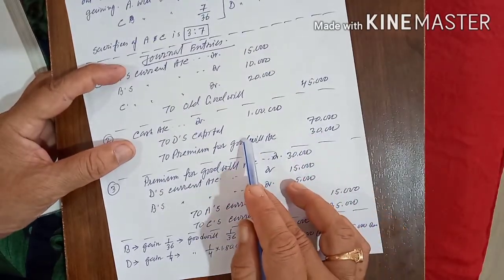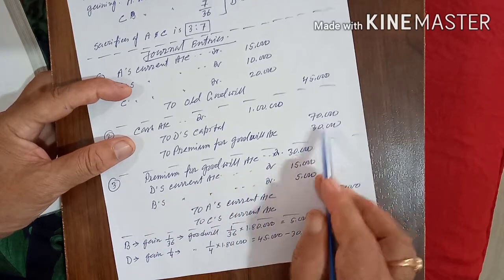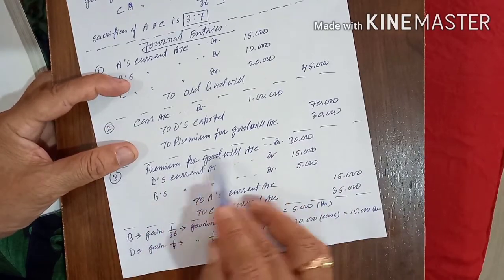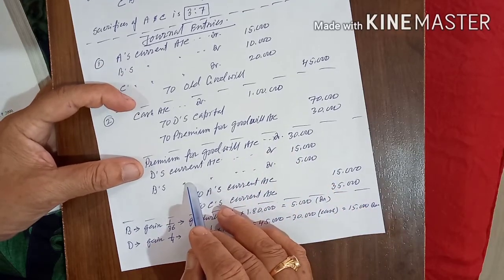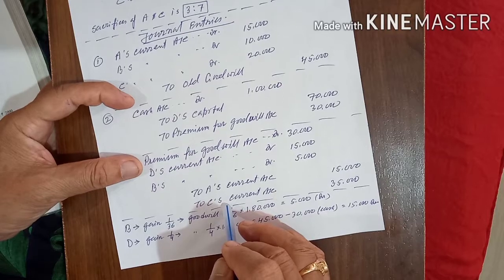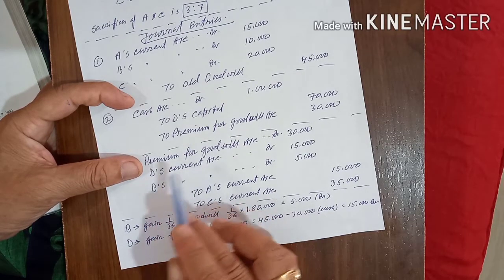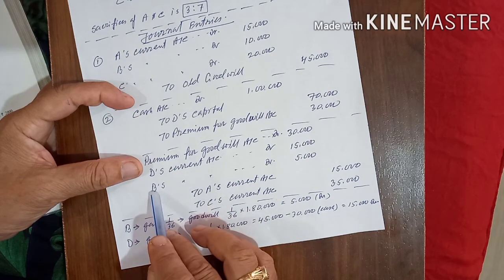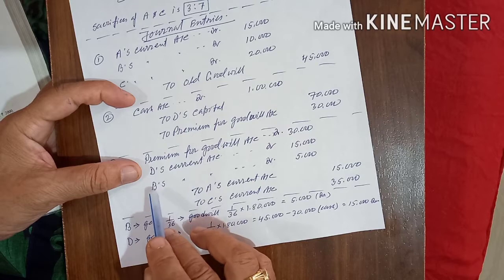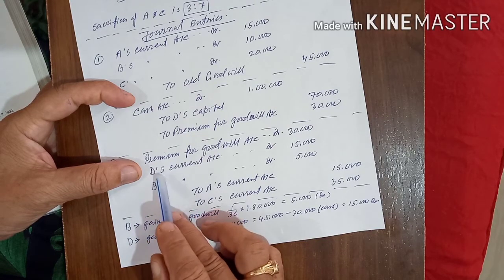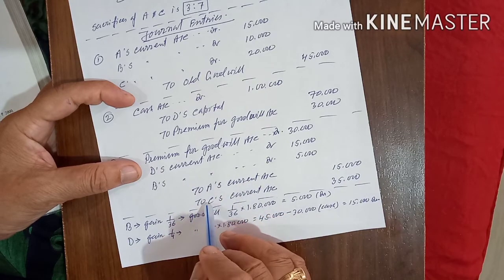Now premium for goodwill is credited. Next entry: premium for goodwill account will be debited with the same amount. Who is gaining, their capital account will be debited; who is sacrificing, their capital account will be credited. Of course D is gaining, and at the same time B also is gaining, though he is an old partner. So D's current account debit, B's current account debit, to A's capital, to C's capital.